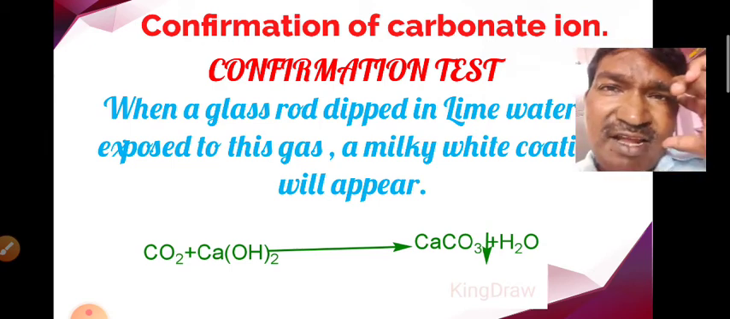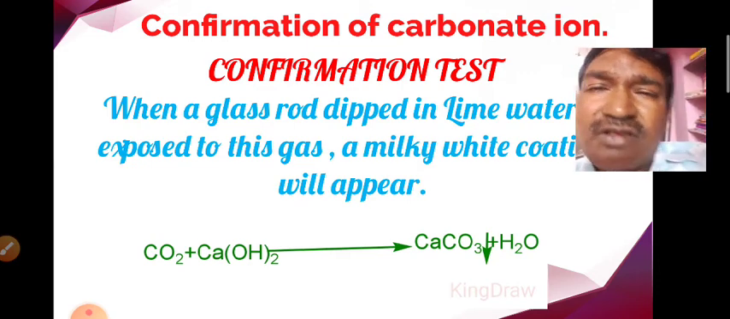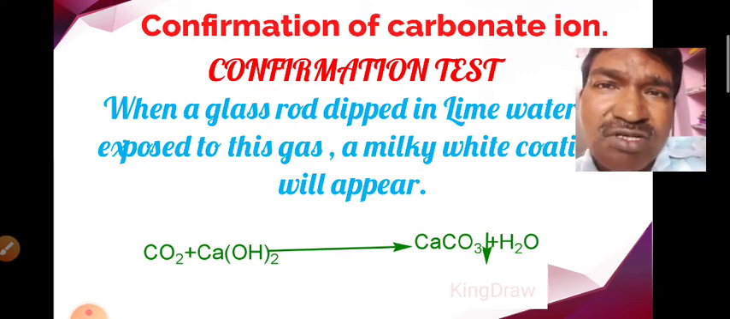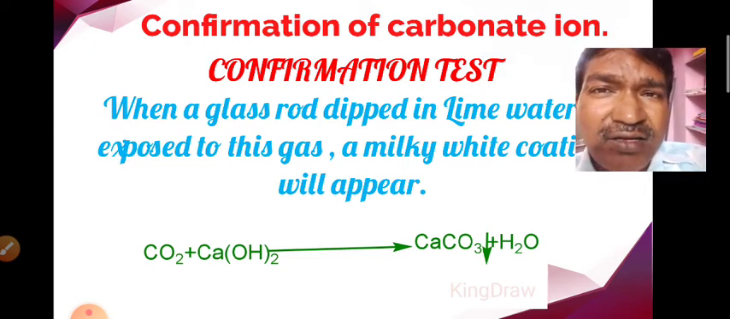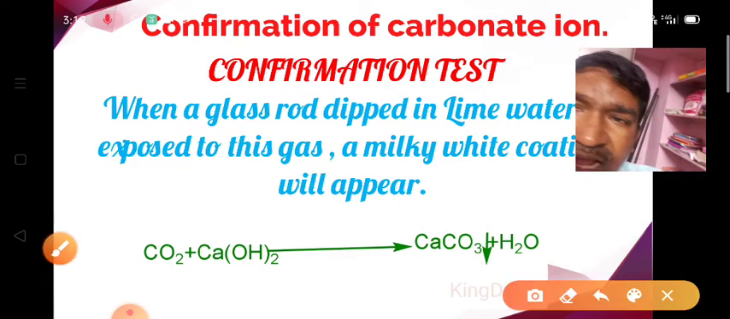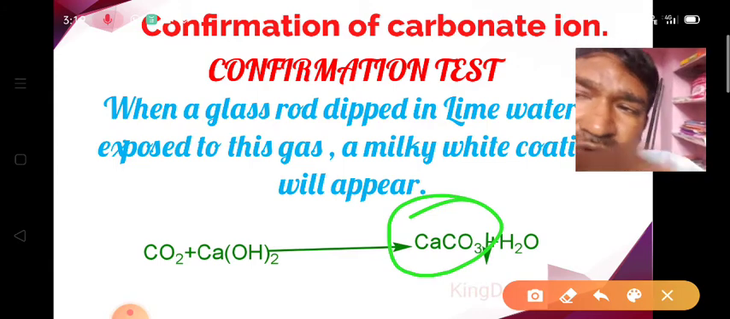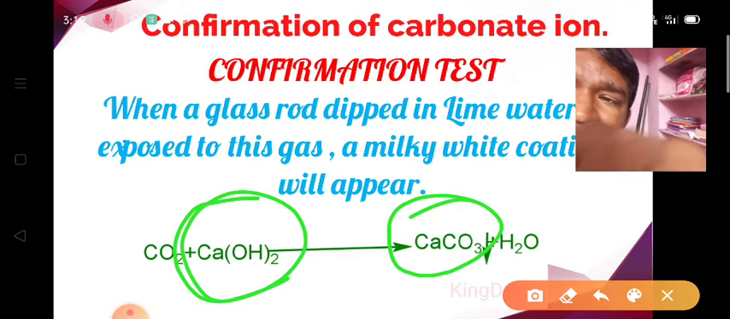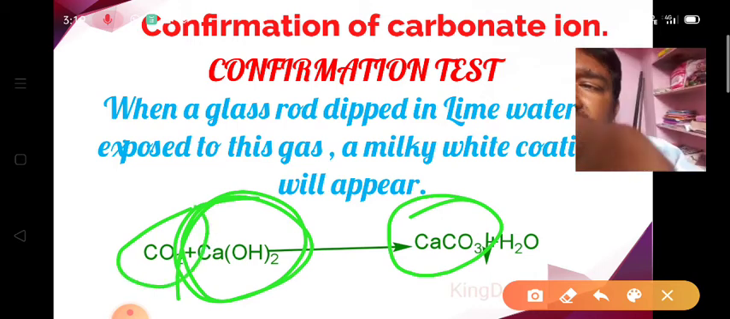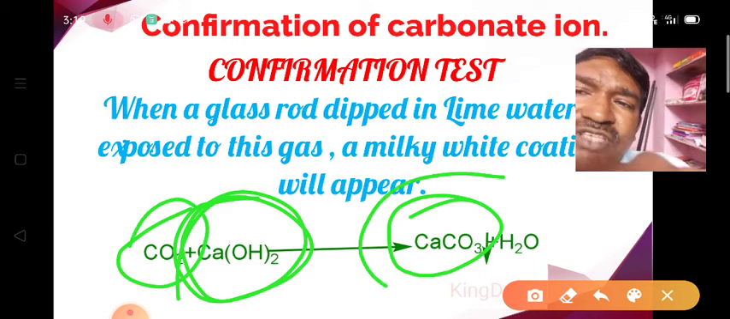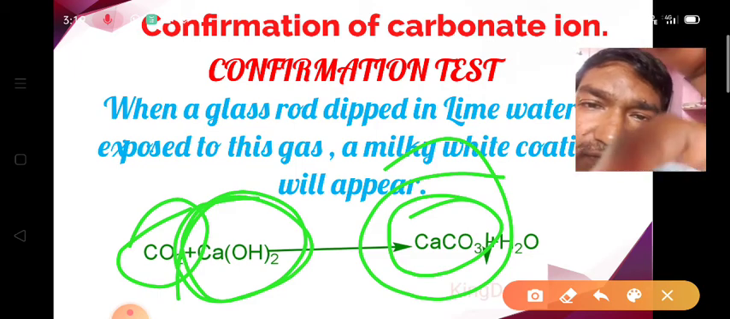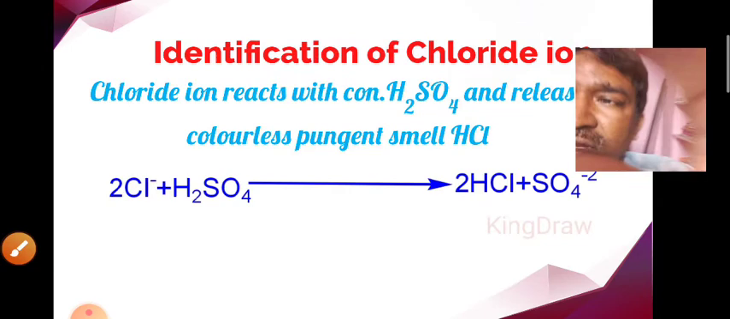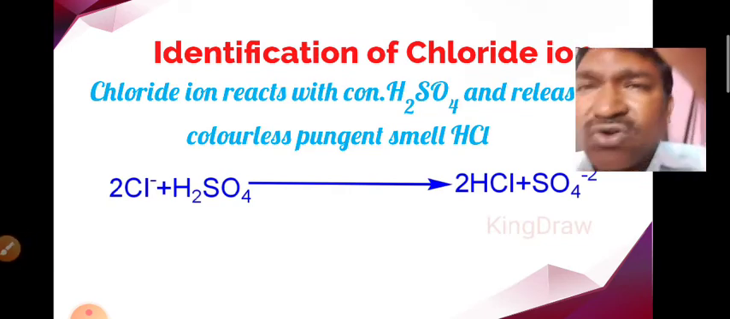We experience this reaction during whitewashing. Whenever we whitewash the walls, after some time we get a dazzling appearance on the walls. That is due to the formation of calcium carbonate. The lime water coated on the walls reacts with the carbon dioxide present in the atmosphere and forms a white precipitate which has that dazzling appearance. Next, we go for the identification of the chloride ions.